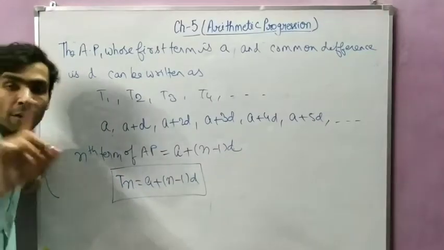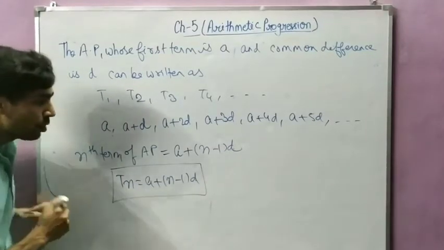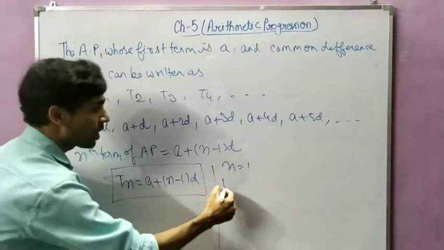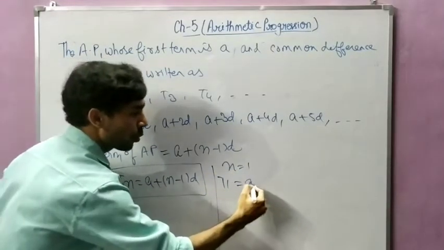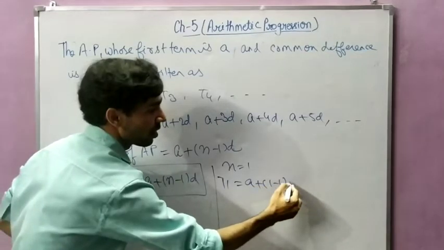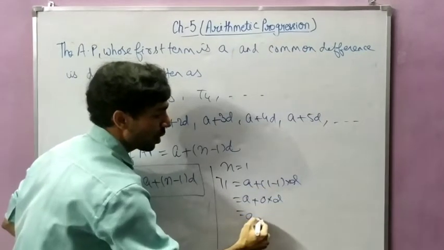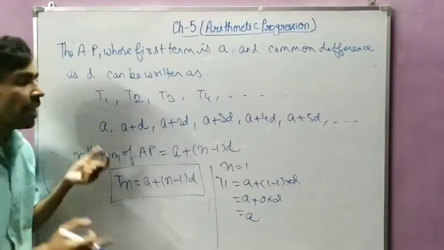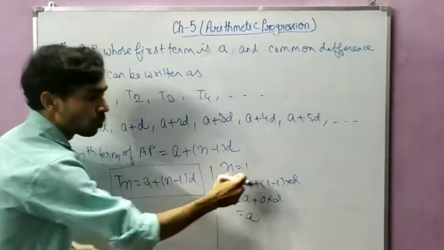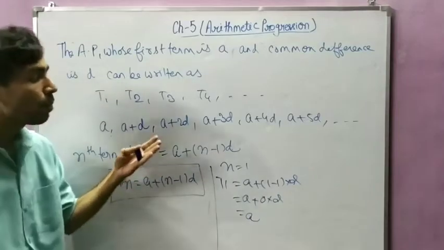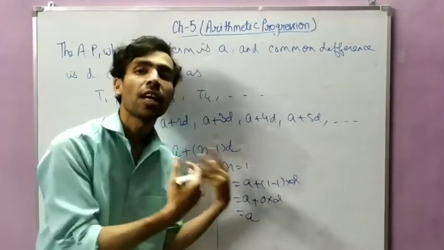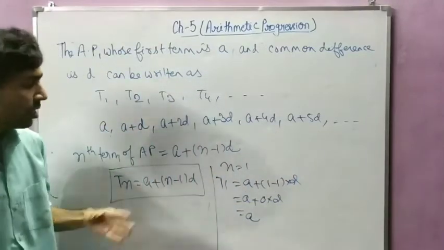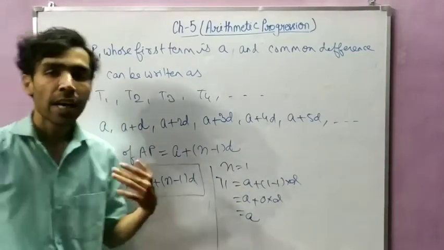When you put n equal to 1, it becomes T1, and T1 is equal to a plus 1 minus 1 into d. So T1 is equal to a. Now T1 is equal to a was there, no? It means the first term was a. Similarly, when you put n equal to 2, you will get the second term. When you put n equal to 3, you will get the third term, and so on. Okay. So this is the formula of the nth term.